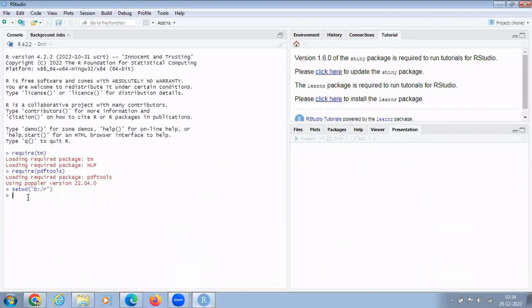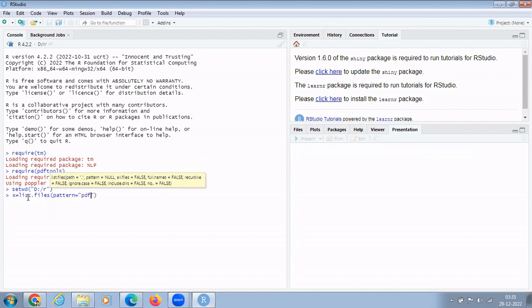Now the first step is to import these files in my RStudio. So how will I do that? For that I will create a variable, x equal to, and in the x variable I will put all those five files. How will I do that? There is a command, list.files, pattern equal to PDF.